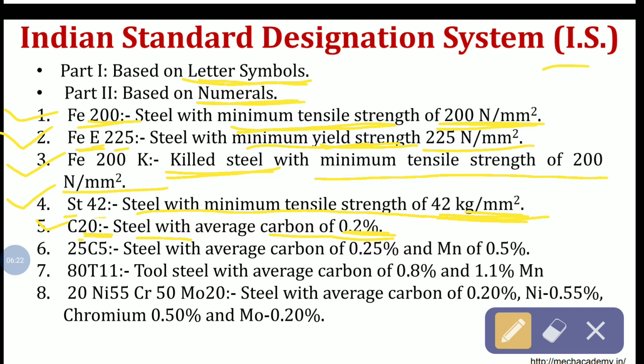Now the sixth one is 25C5. In 25C5, the first two numerals are for carbon. So it is steel with an average carbon of 0.25%. Divide 25 by 100, so you will get 0.25% carbon. And next is C5. 5 means manganese percentage here. For manganese, you should remember to divide by 10. So manganese of 0.5%.